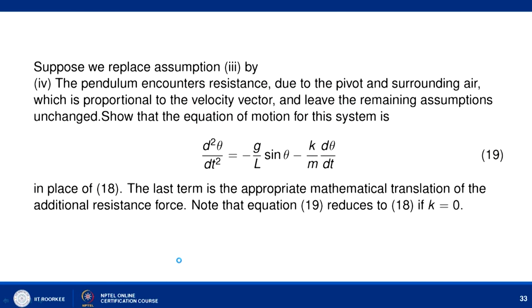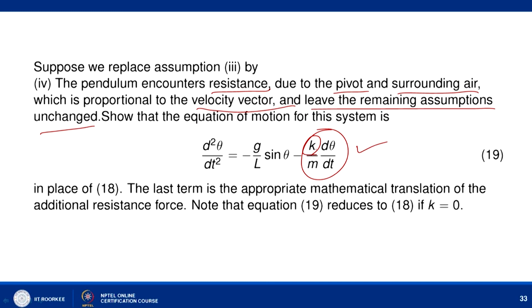But if we assume that the pendulum encounters some kind of resistance due to the pivot or surrounding air, then this resistance will be proportional to the velocity vector, leaving the remaining assumptions as they are, and we can write our equation as d2 theta by dt square equals minus g by L sin theta minus k by m d theta by dt.